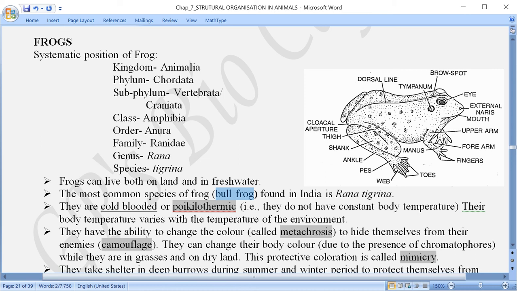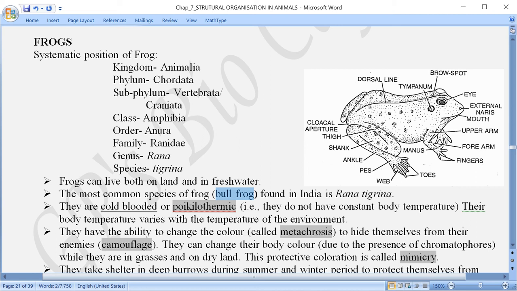Now Amphibia, you remember the classification under the phylum Chordata. Five different classes are there, starting with the fishes, and then second is Amphibia, third Reptilia, Aves and Mammalia.